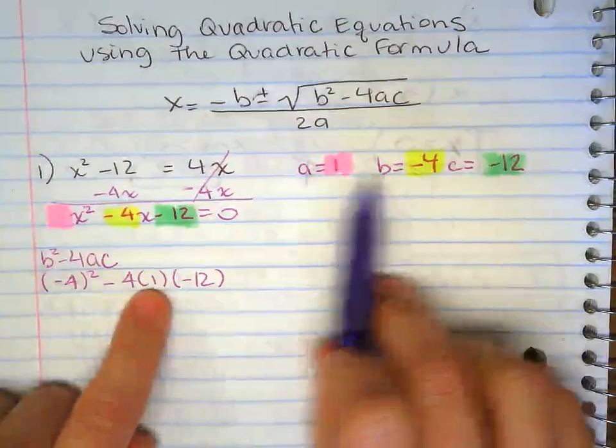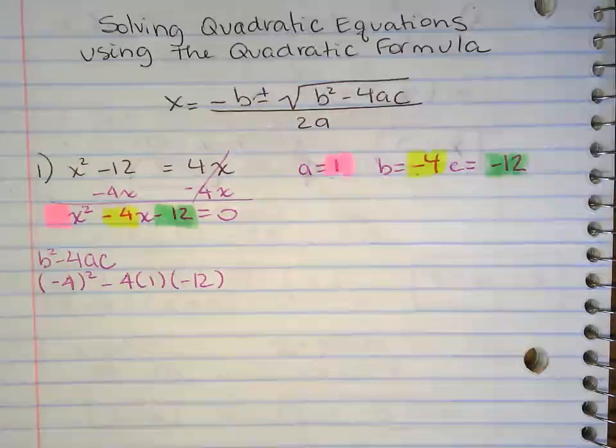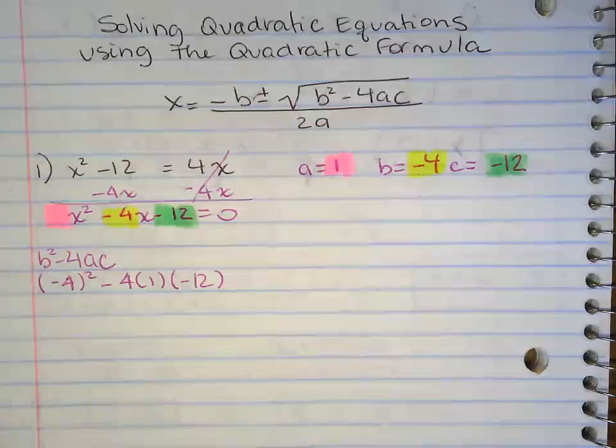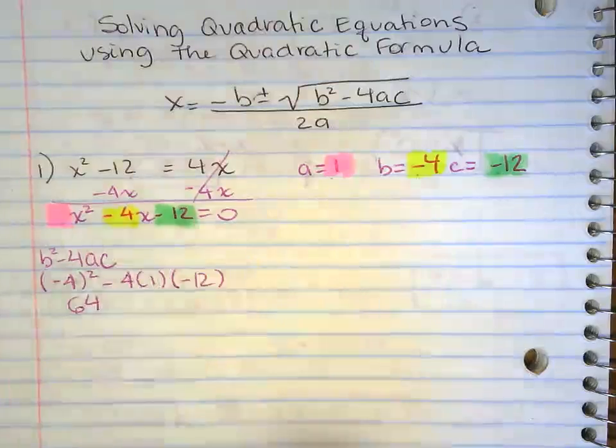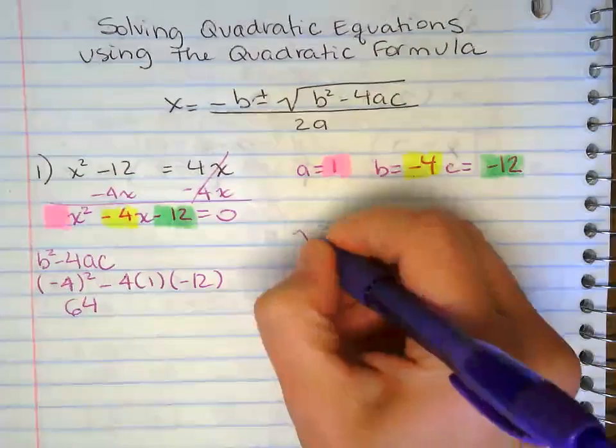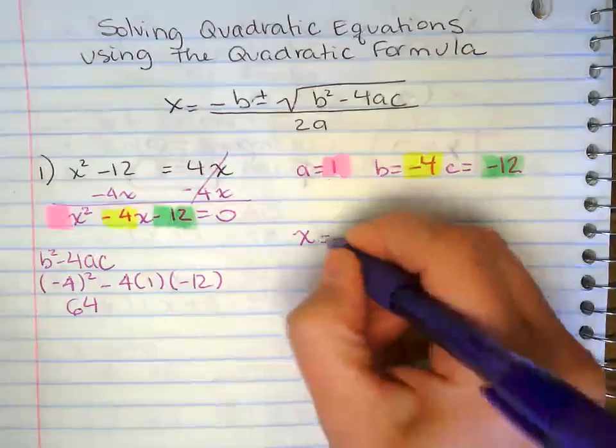So B, A, C. Type that all in. So I got 64 right there. I'm going to go back and plug the rest of it in the formula.